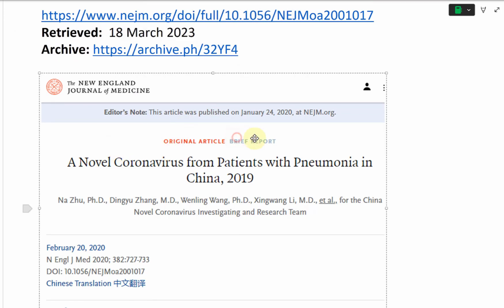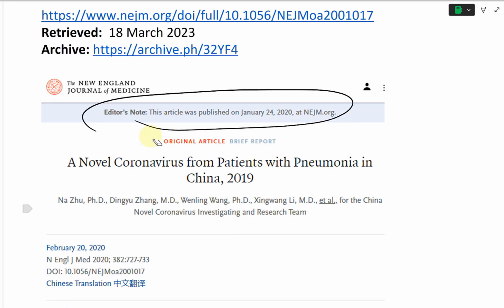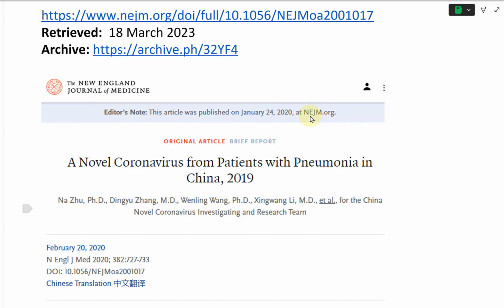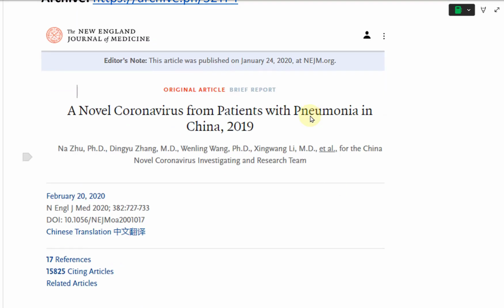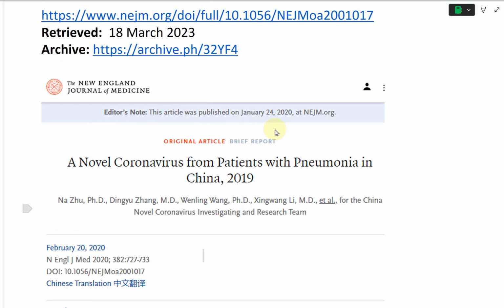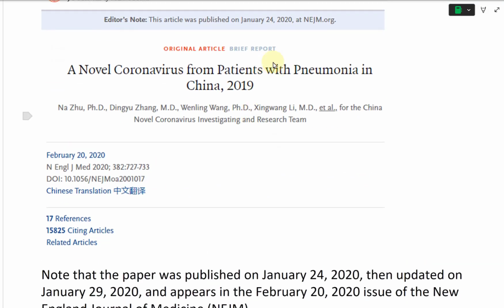All right, continue further. So here is that article, and here's an editor's note. This article was published on January 24th, 2020 at NEJM.org. However, it was part of the February 2020 issue. So it's interesting numbers too. Lots of twos there. Yeah, so it was published in the February 2020 issue of New England Journal. I believe that's their print or issue edition, whereas the actual article was on the website earlier than that, almost a month earlier.